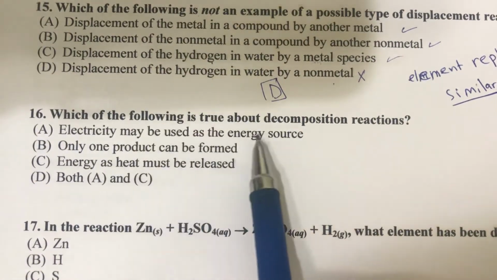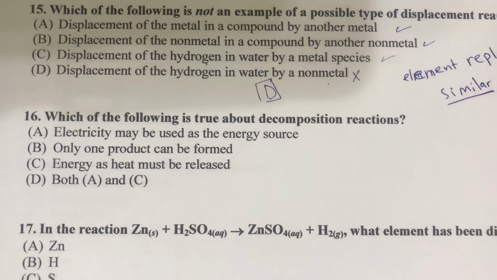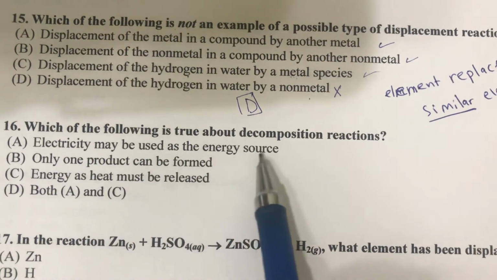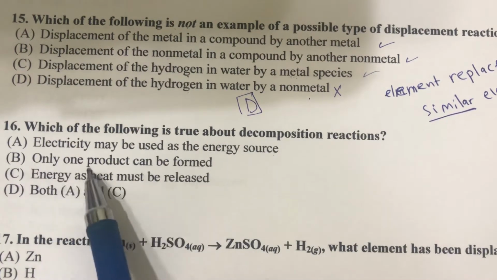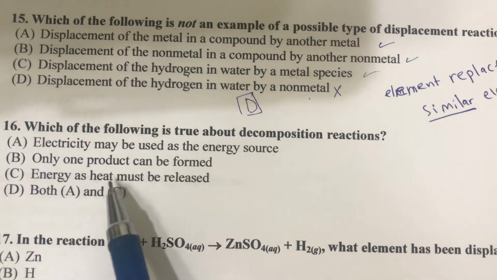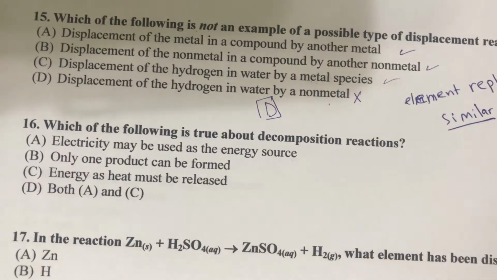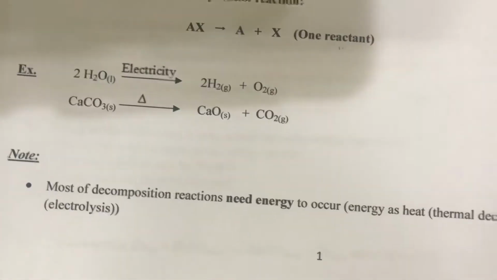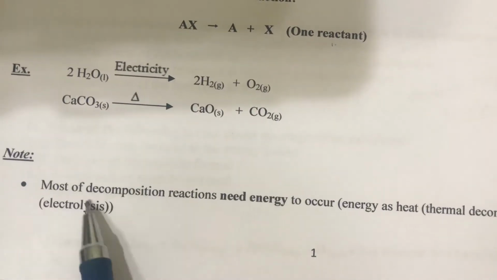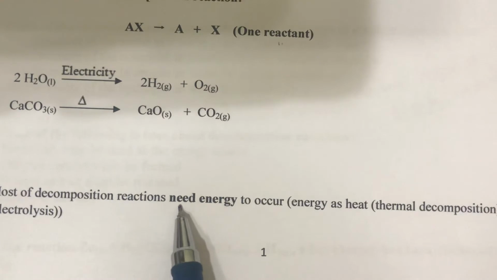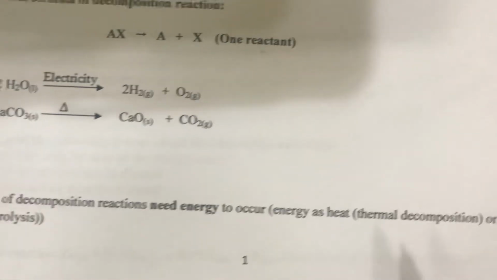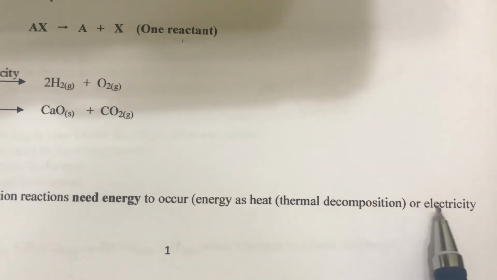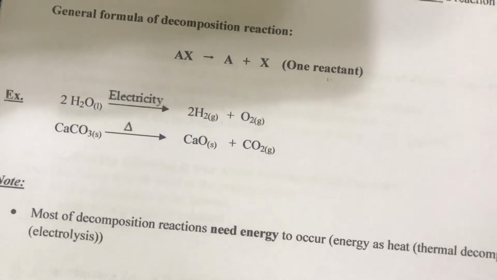Which of the following is true about decomposition reactions? So here, electricity may be used as the energy source. Only when a product can be formed, energy as heat must be released. If you remember from the handout for decomposition reactions, note that most decomposition reactions need energy to occur. So this energy as heat is called thermal decomposition, or electricity, which is called electrolysis.